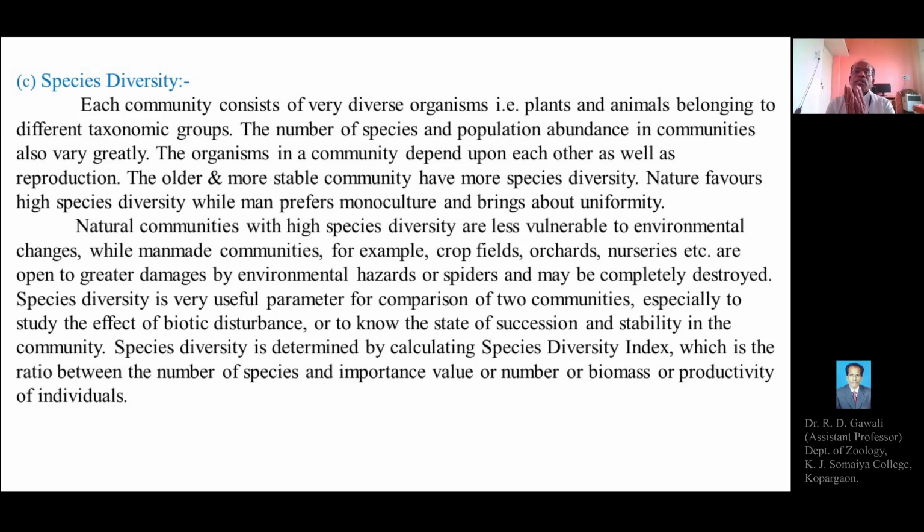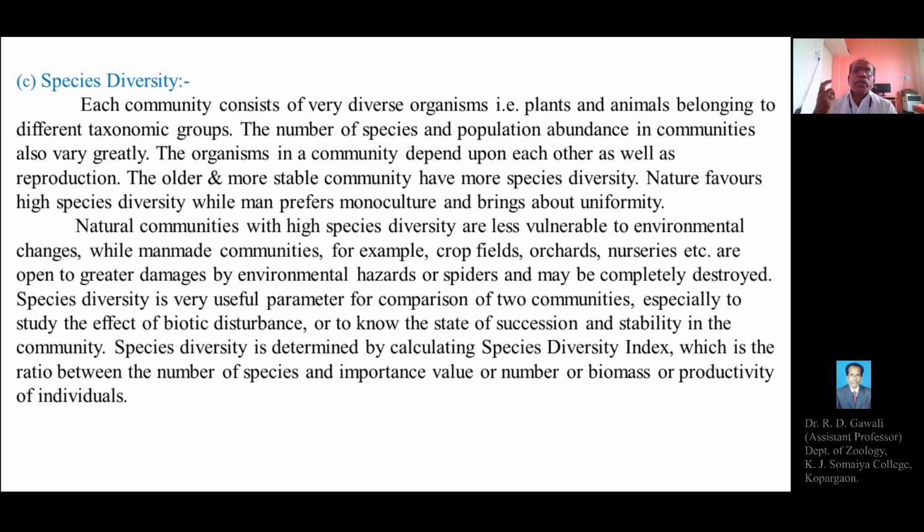Whatever the total number of species present in the community, each species will have varied population abundance. Each of the species will have a specific number of individuals in the community. So the number of species and the population abundance in the community differ greatly.